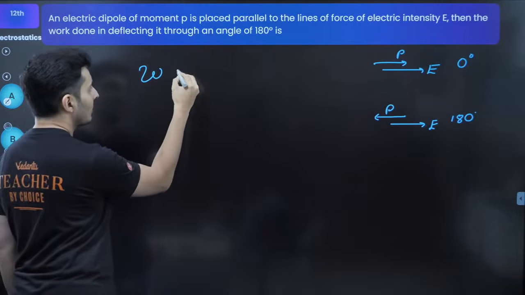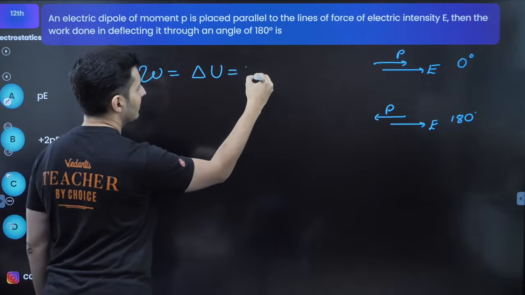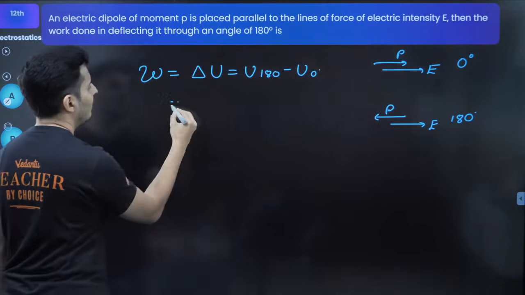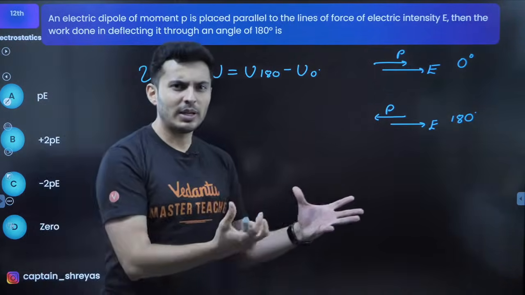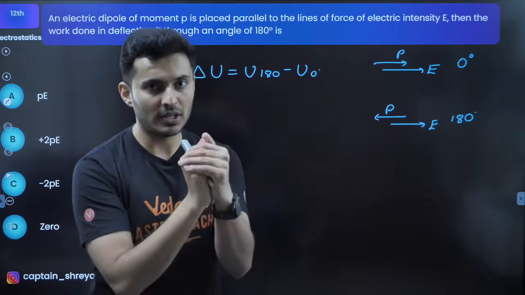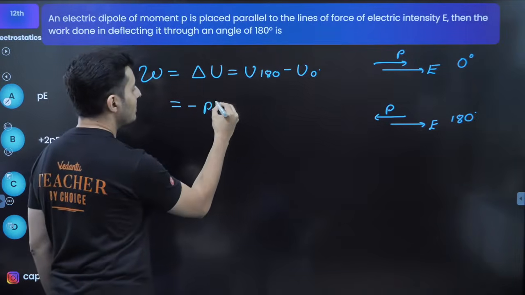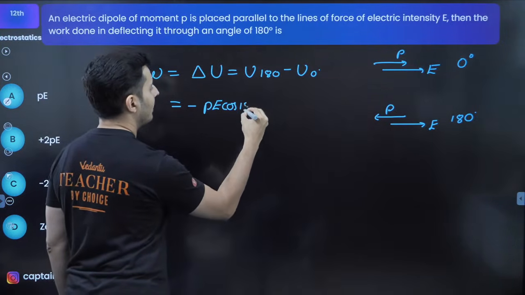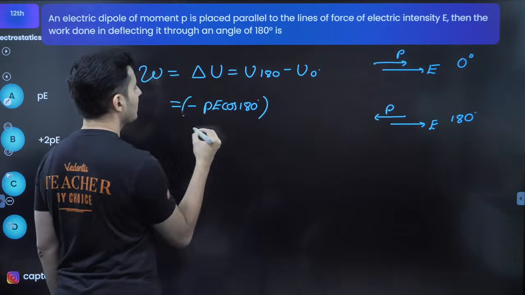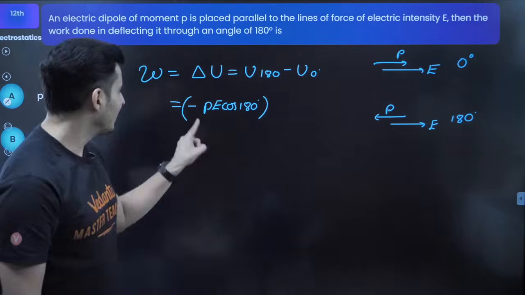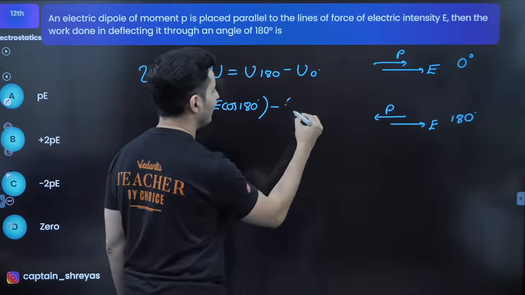Now the work done is basically the change in the potential energy, which is final minus initial. Whenever I do work, it changes the potential energy. So final potential energy will be minus PE cos 180 degrees. Remember, the potential energy formula is minus P dot E. That minus is very important, or you'll make a mistake.